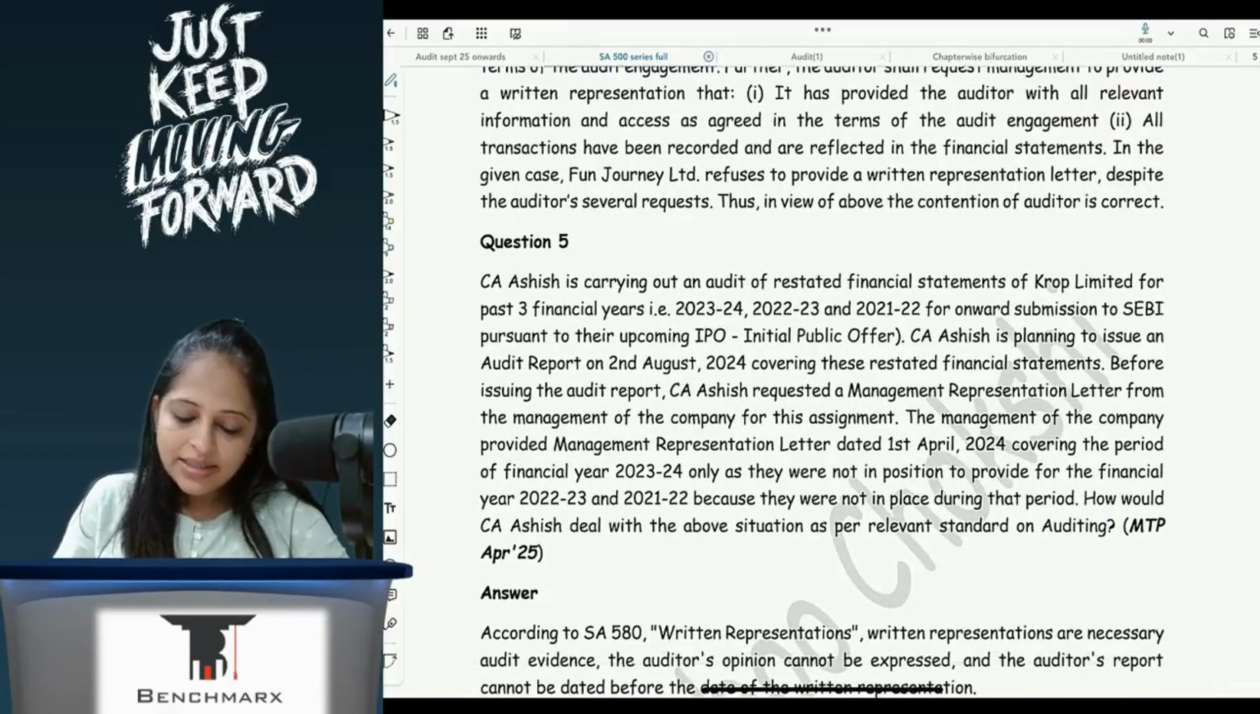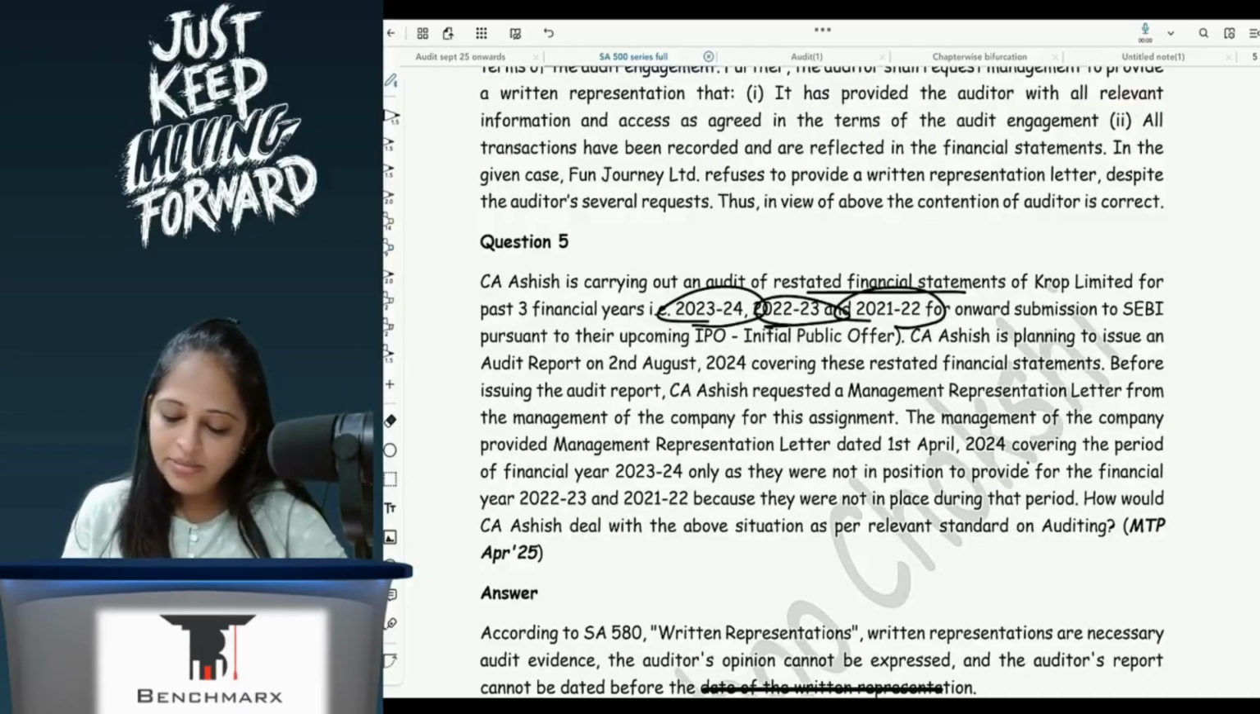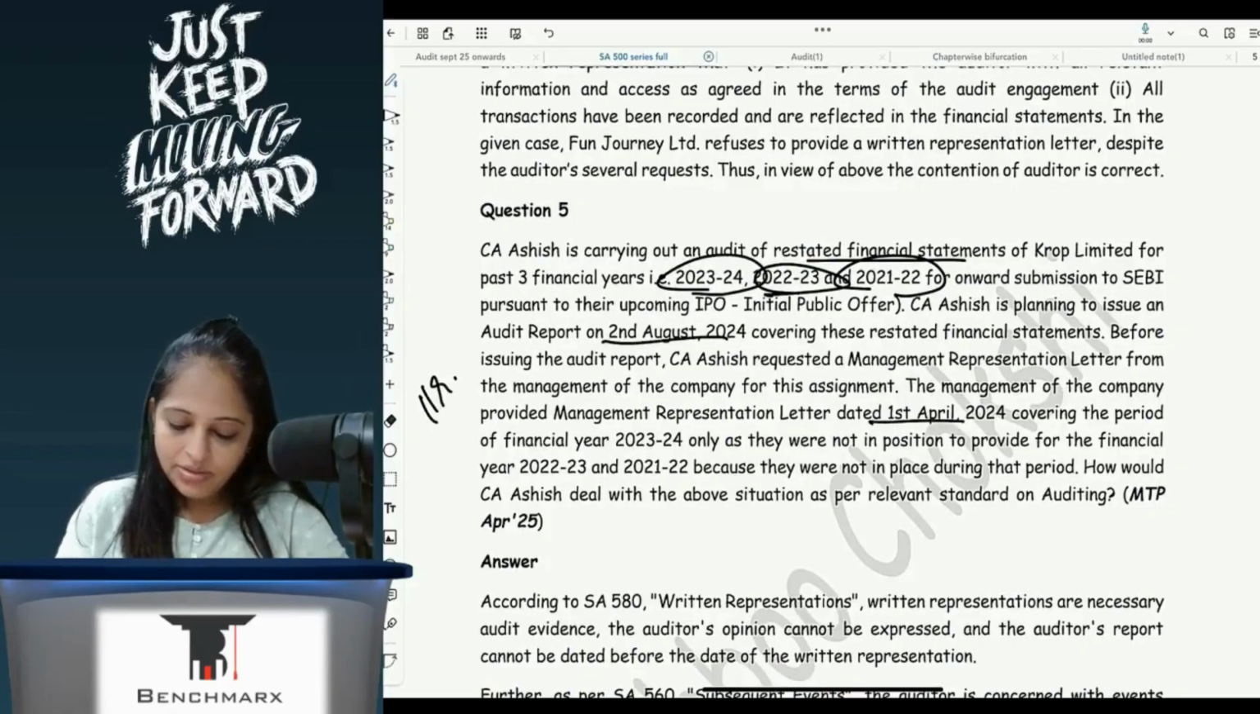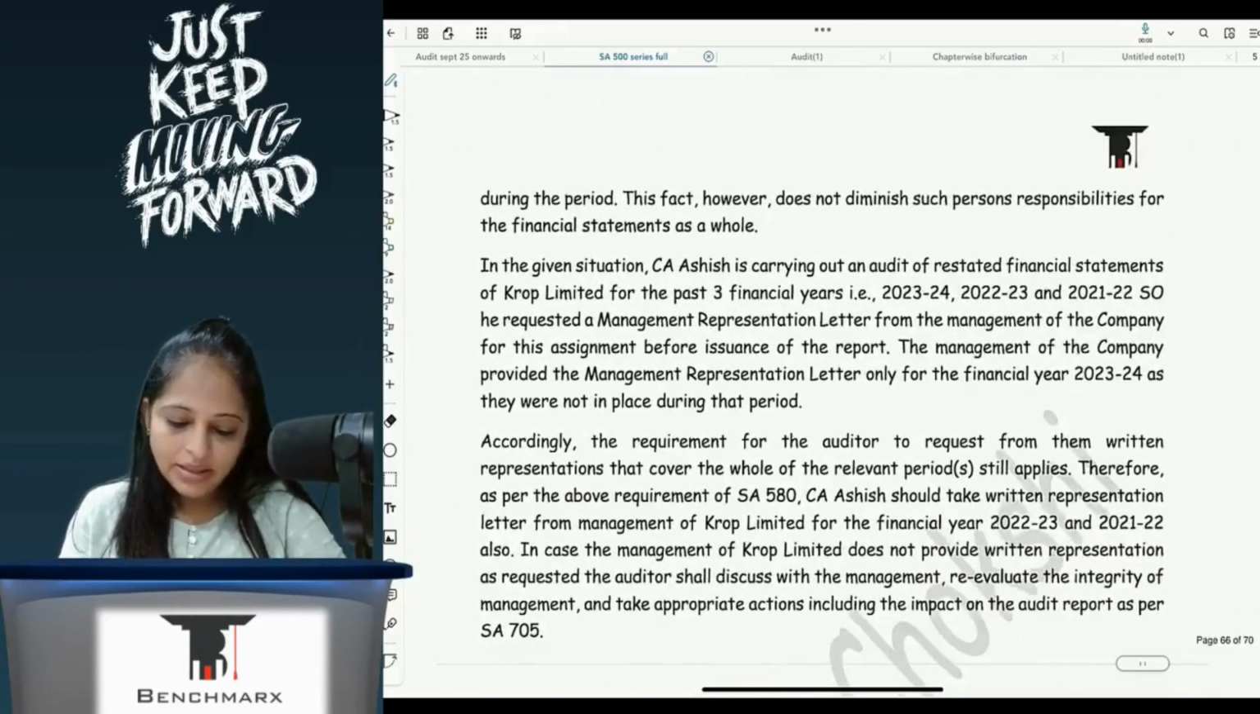CA Ashish is carrying on an audit of restated financial statements of the company for 3 years. Again, a similar question. Yes, same. Dates are the same. Okay. So this is also similar. Not to be done.